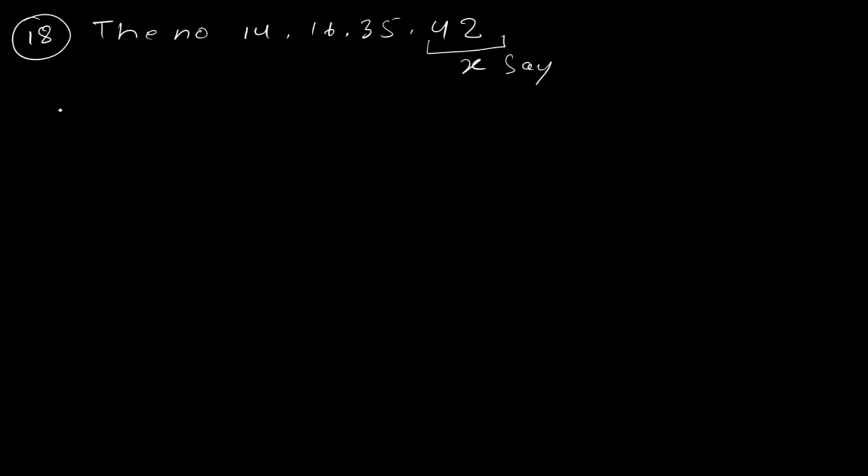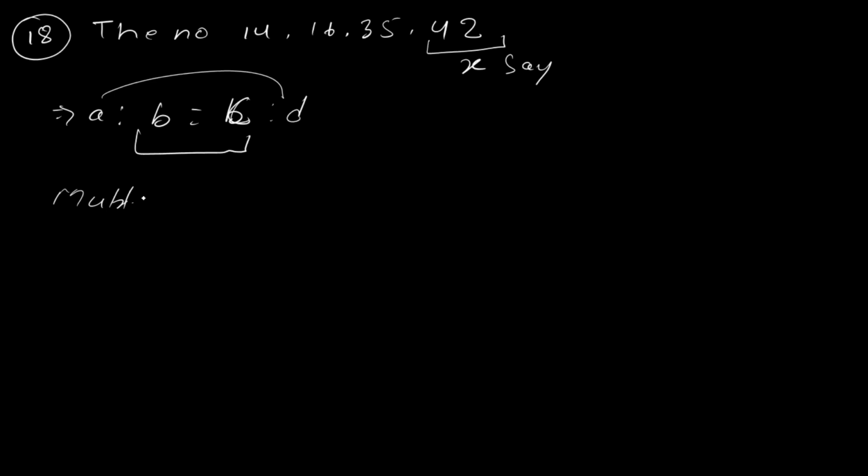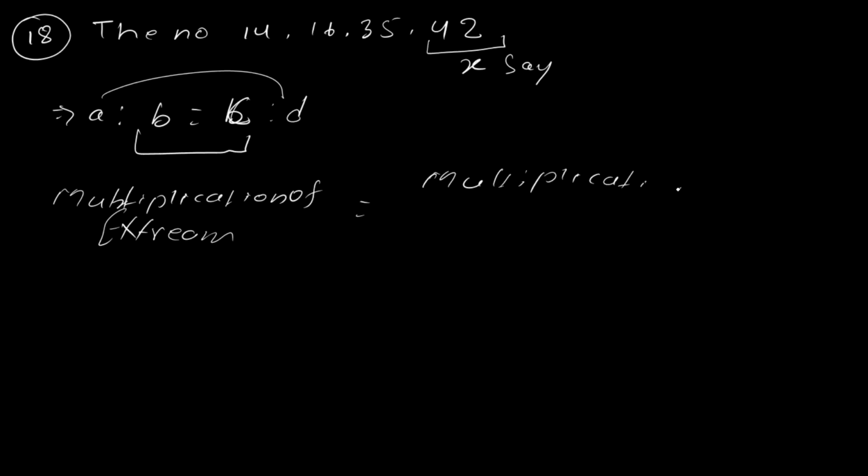Now as you know, if A is to B equal to C is to D, then what you used to do? Multiplication of extremes equal to multiplication of means, right?